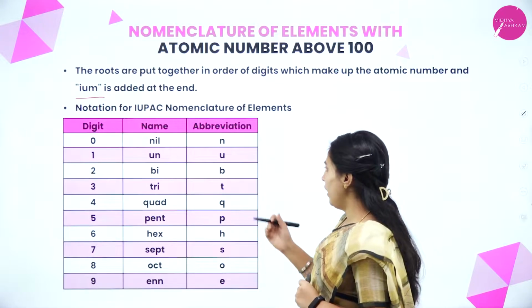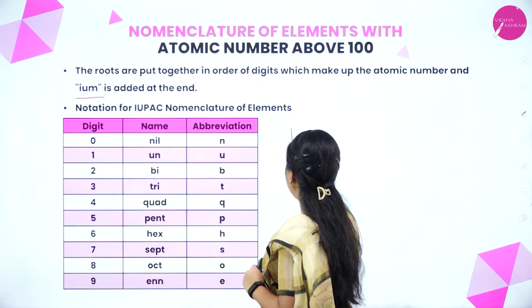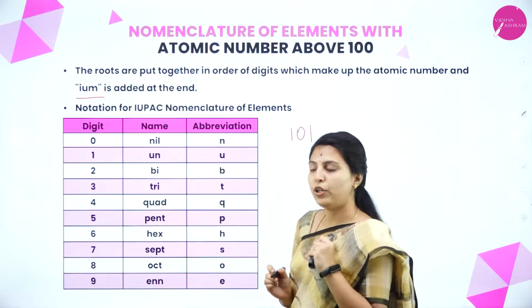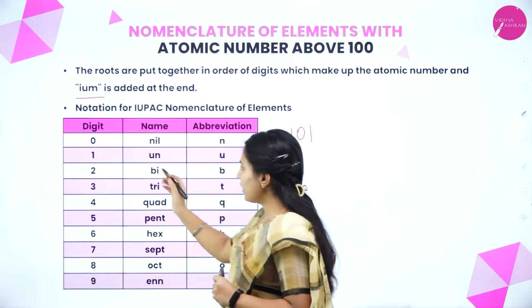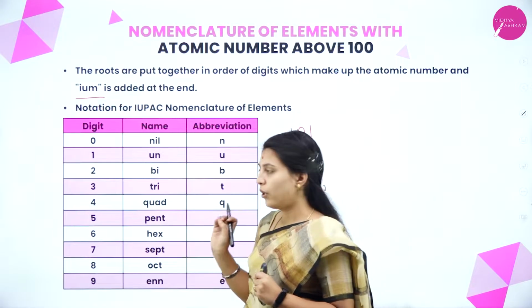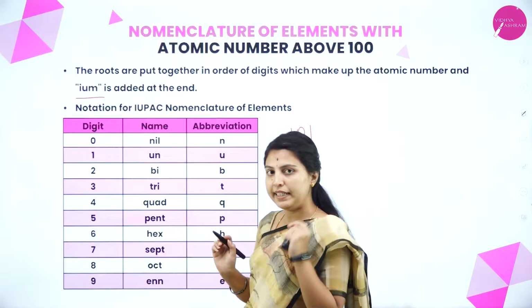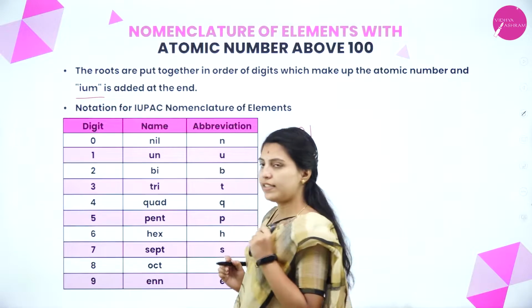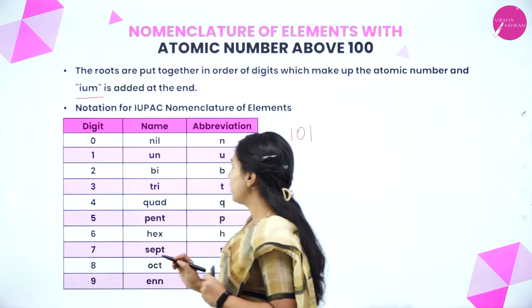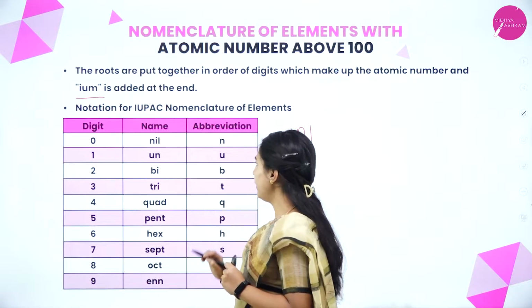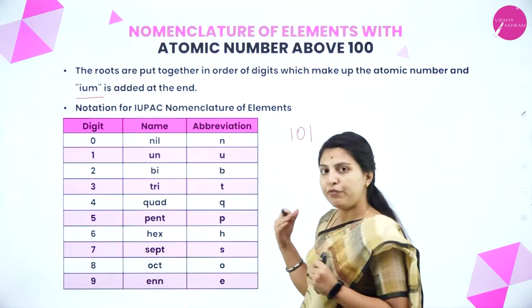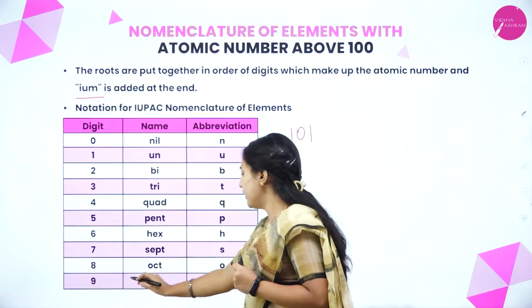These are the root words: if the digit is 0, we name it nil, with abbreviation N. When the digit is 1, we name it un. Like that, we continue till 9.